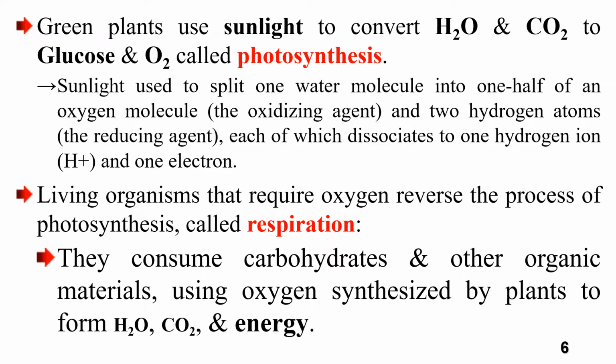So we get energy from organisms called autotrophs that produce their own energy by the process of photosynthesis. We also have heterotrophs consuming photosynthetic plants. So green plants use sunlight to convert water and carbon dioxide to glucose and oxygen, called photosynthesis. The process in plants that uses water molecules and carbon dioxide to prepare glucose and oxygen is called photosynthesis, produced by autotrophic organisms.